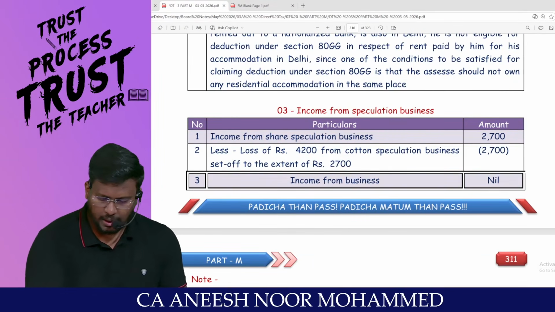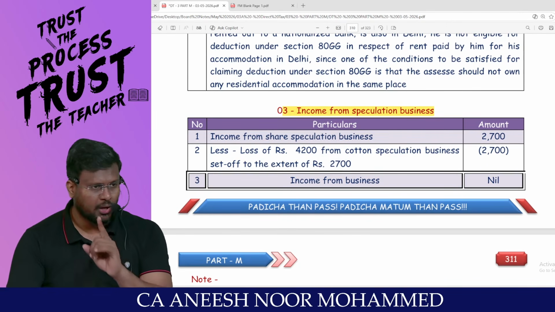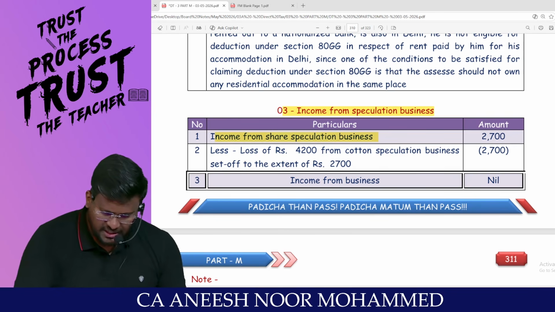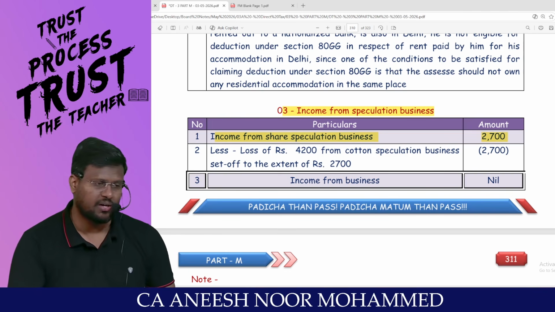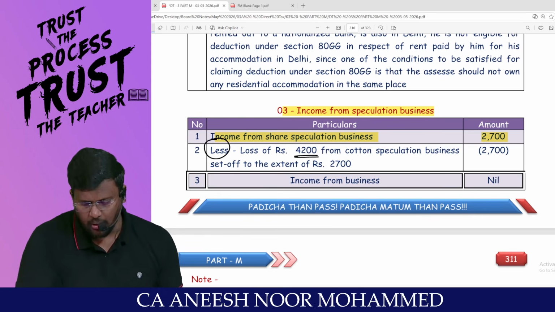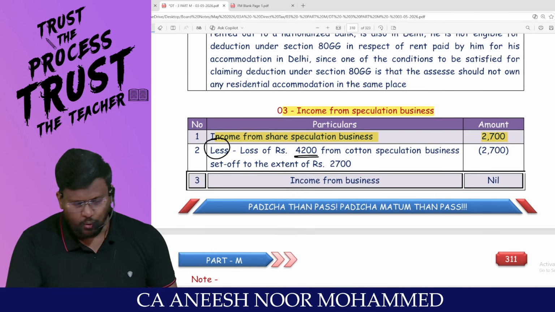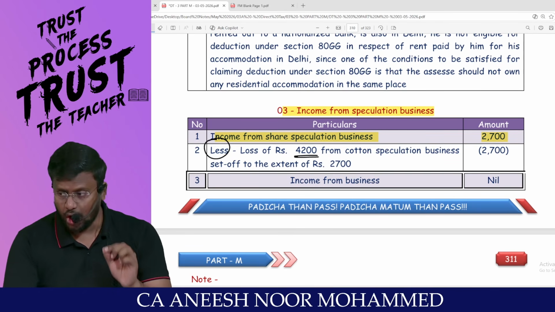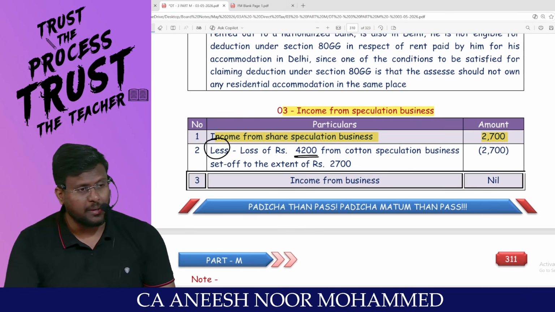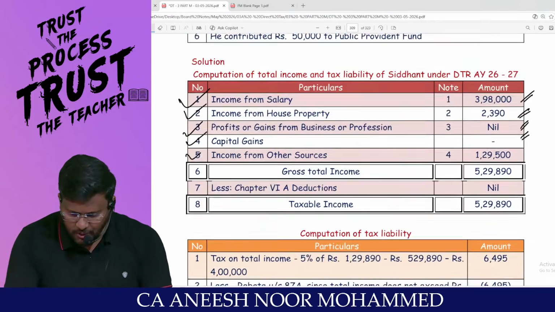Come on, income from speculation business is basically PGBP, because PGBP has been classified into three categories: normal business, speculation business, and specified business under section 35AD. How much is the income from share speculation business? 2,700. Less loss of 4,200 from speculation business. Out of 4,200, we can set off to the extent of 2,700, because loss from speculation business can be set off only against profit from speculation business. So income from business is nil. That's why the PGBP here is dash.